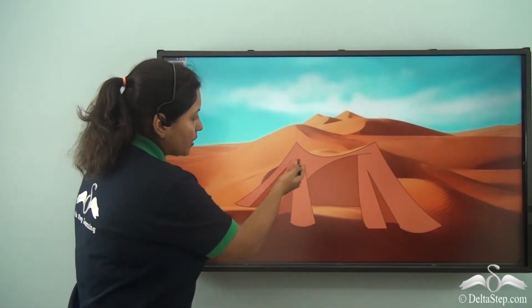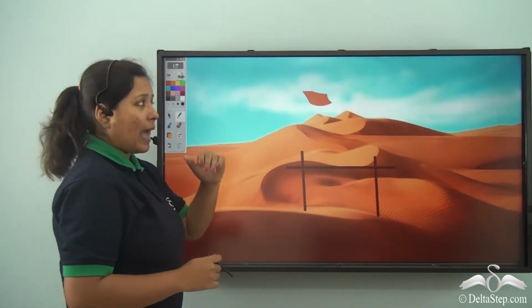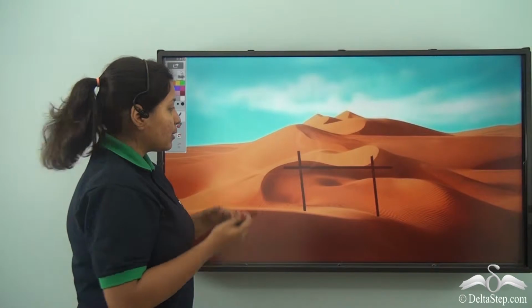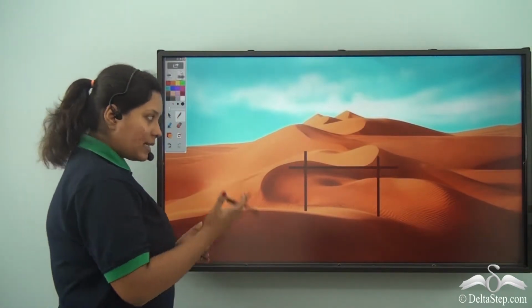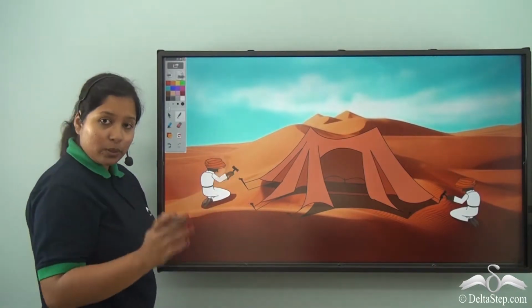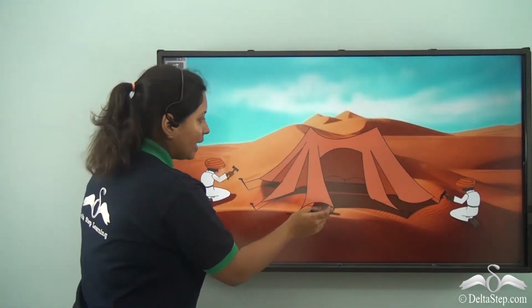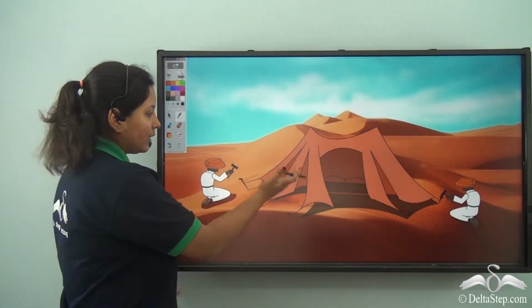Firstly, they used a roof-like structure made of thick cloth, but due to sandstorm, it flew away. So finally, after that, the people in the desert decided to use the pegs and the ropes so that the tents are in place. Even they used a floor mat so that they can be safe underneath the shelter.